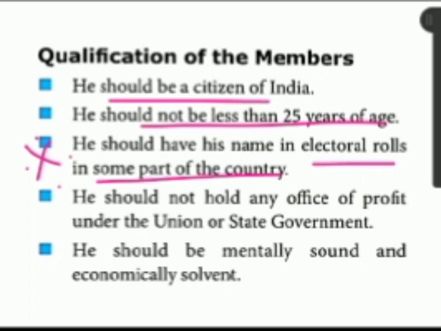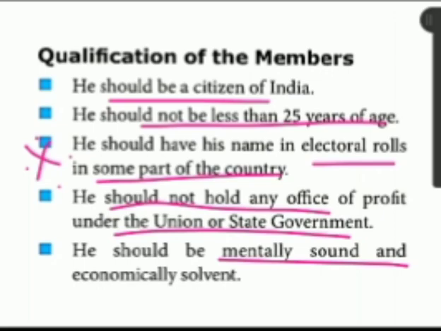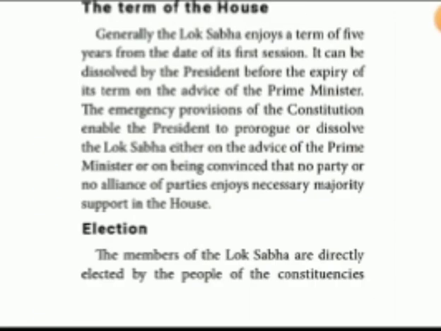Why? Because that is the indirect election. This is the direct election. He is elected by the people. So he should not hold any office of profit under the union or state government. Then mentally he should be sound, as well as financially he should be solvent, like that it is given. These are the qualifications of the Lok Sabha members.